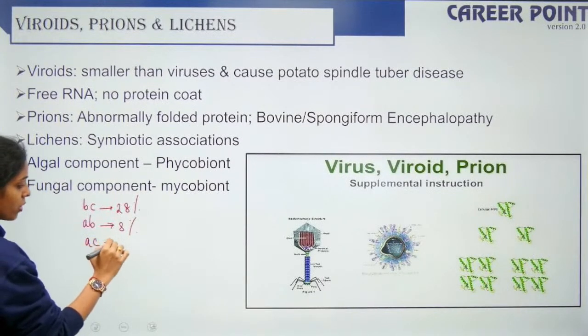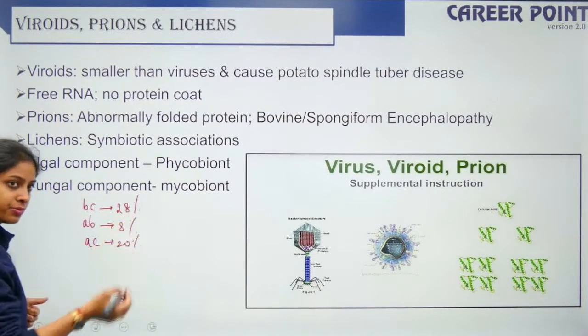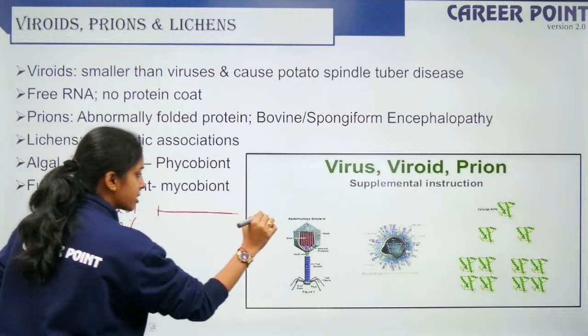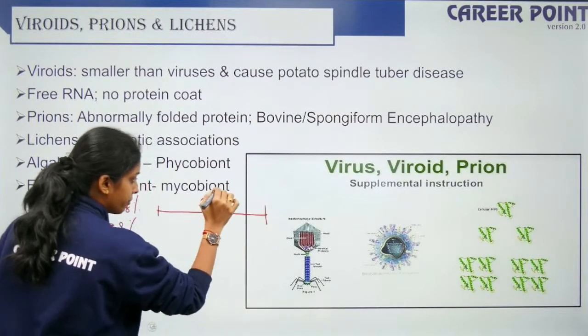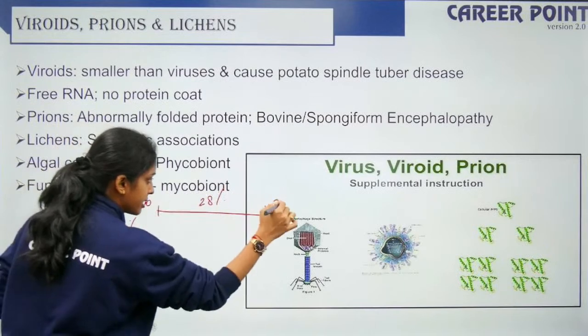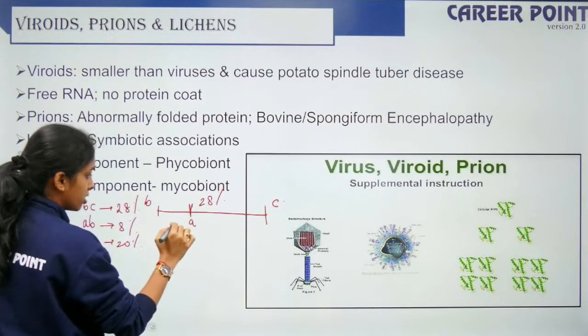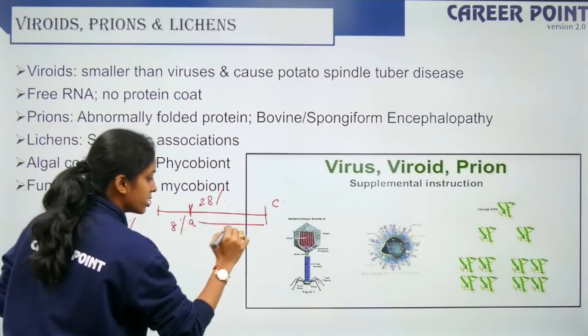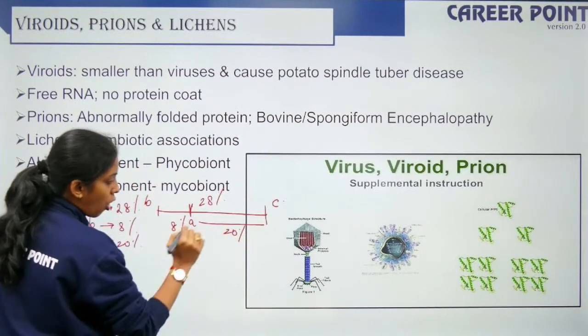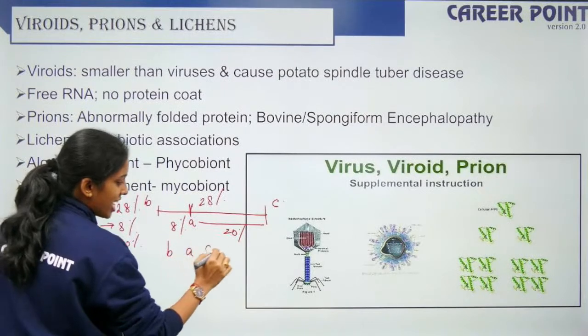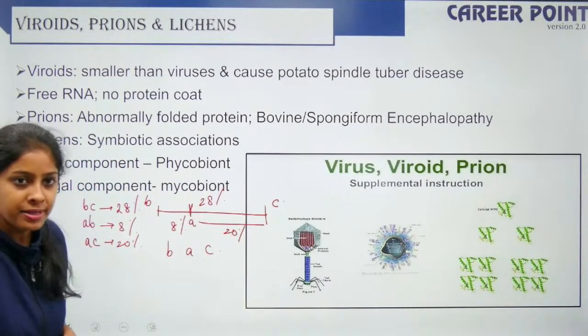AC had a frequency of 20%, right? So, the maximum is 28. So, this is B and C. So, AB, so A can be here. So, this is 8% and this can be 20%. So, the order of the gene is BAC. Okay? Yes?